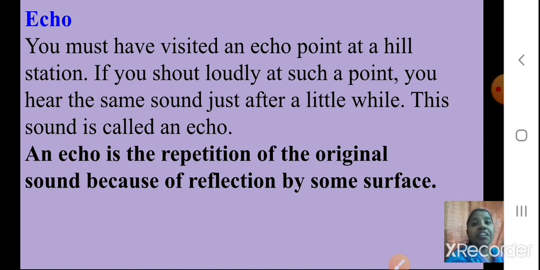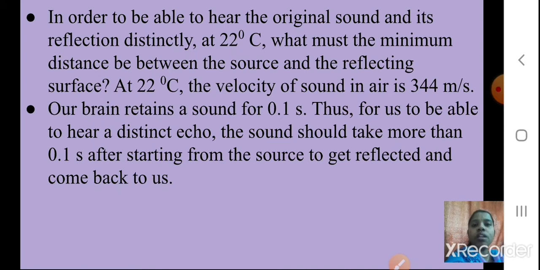Important in this is to remember the definition. An echo is the repetition of the original sound because of its reflection by some surface. Again, I'll repeat: an echo is the repetition of the original sound because of its reflection by some surface. So you can be a source, and a mountain can be a reflecting surface.